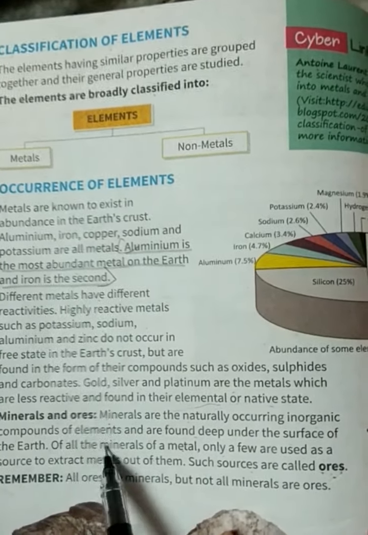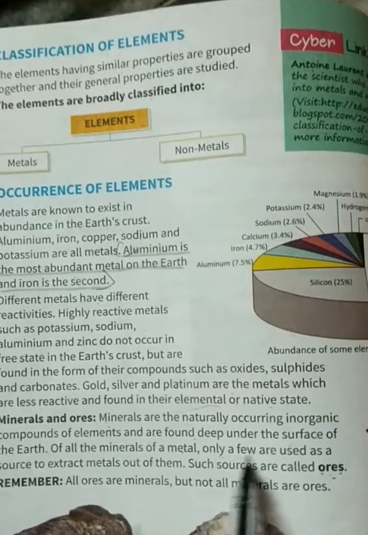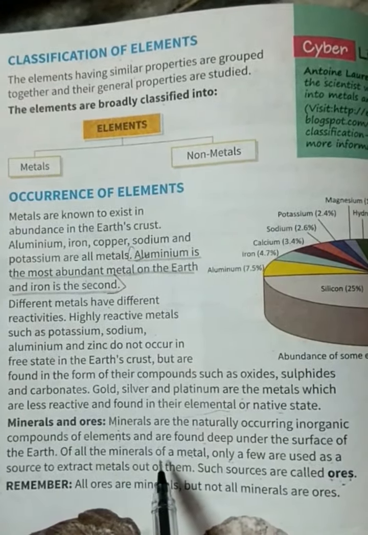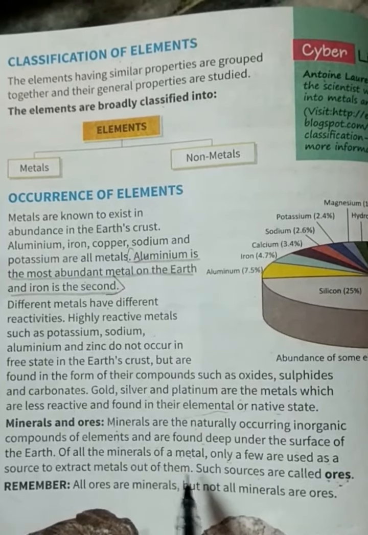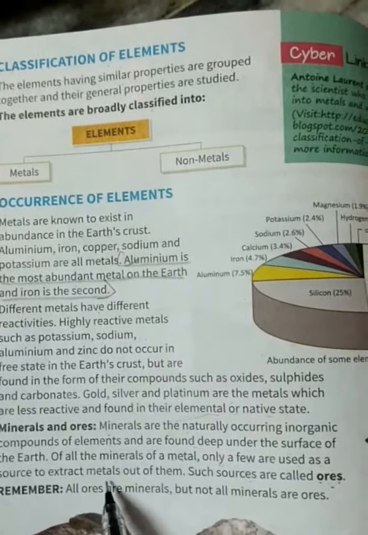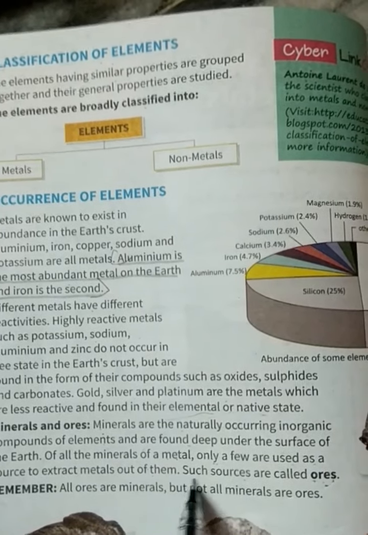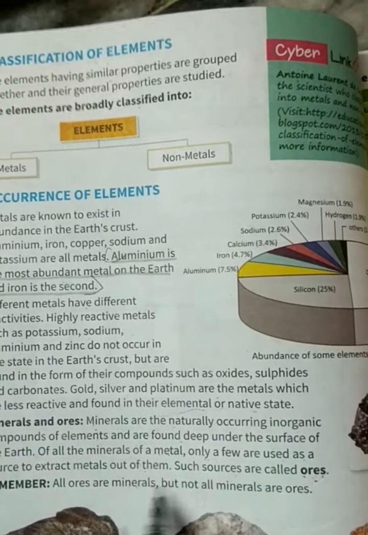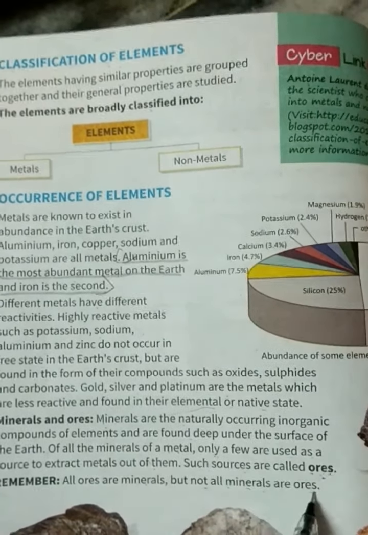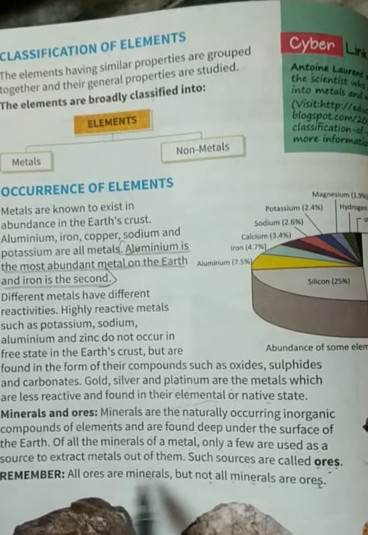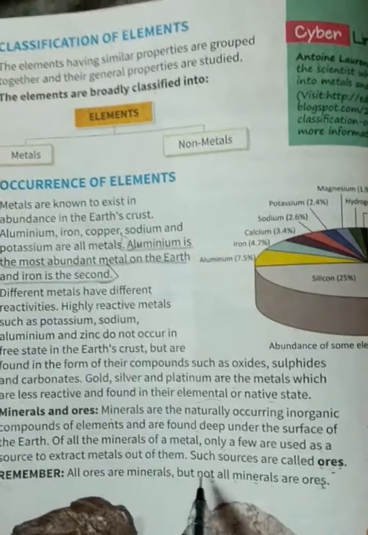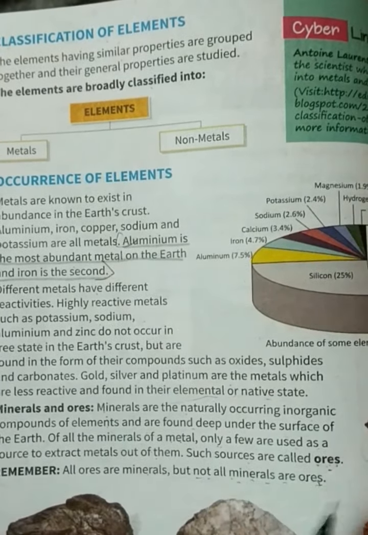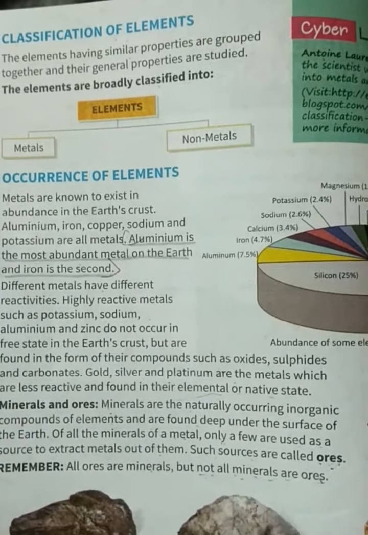So once again, of all the minerals of a metal, only a few are used as a source to extract metals. Not all the minerals are used. Only a few are used to extract metals from them. Such sources are called ores. All ores are minerals, but not all minerals are ores. Only from a few minerals can metals be extracted.